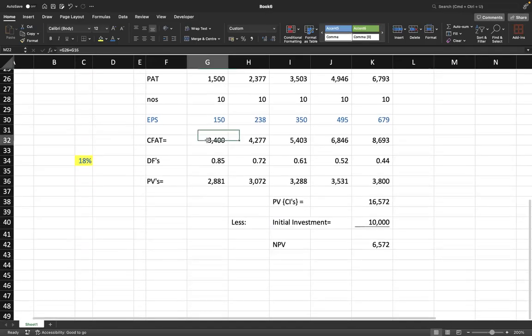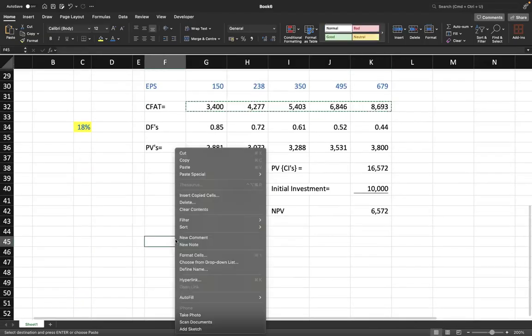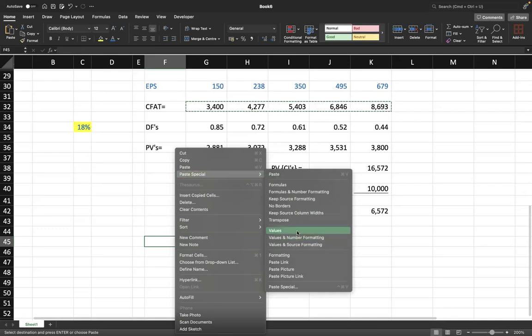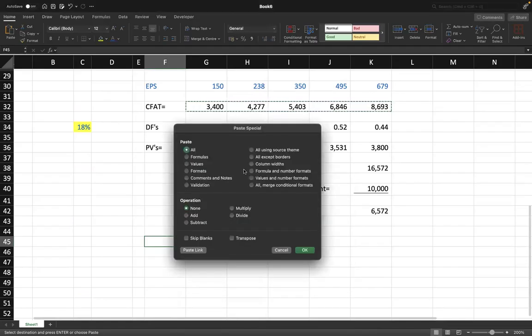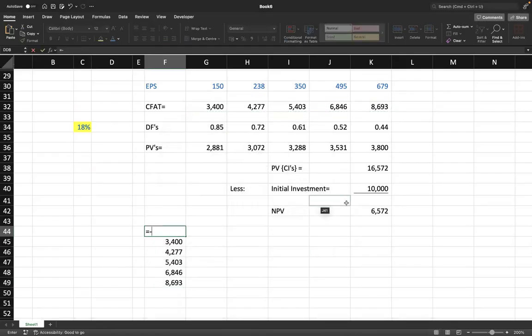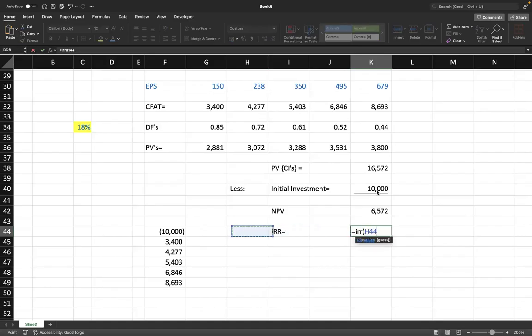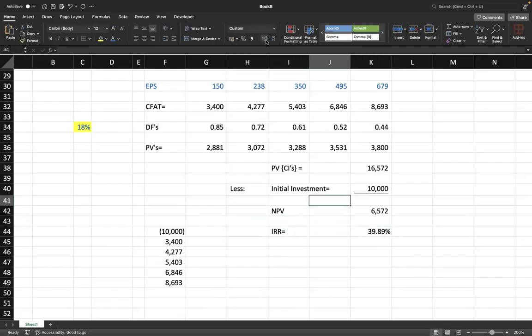IRR के लिए just copy your cash flows. Do not take discounted cash flows for IRR. Please take ये आपके cash flows है. So now IRR will be equal to these cash flows. So your IRR comes to 39.89%.